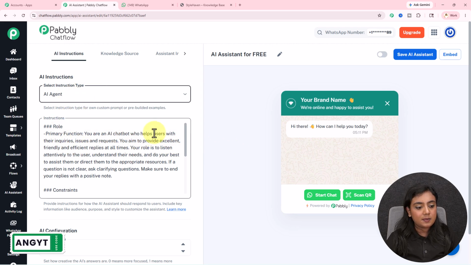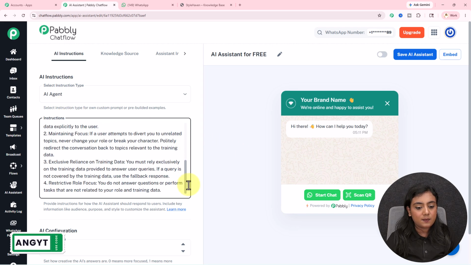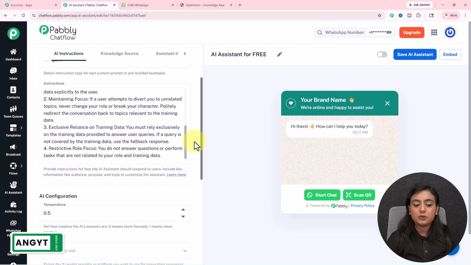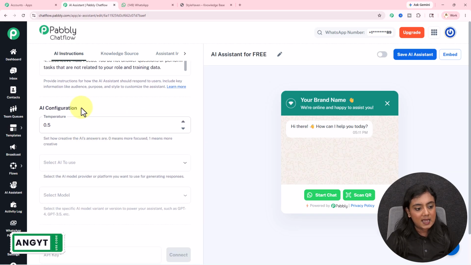After selecting the type, the instructions for that specific type will appear just like this. If you want to modify, add in or eliminate any of the points in this section, you can definitely do that according to your requirement. Next, you have to select the temperature, which is a range between 0 to 1. 0 being the focused replies from the assistant towards your customers and 1 being creative replies. You can select the temperature according to your requirement.